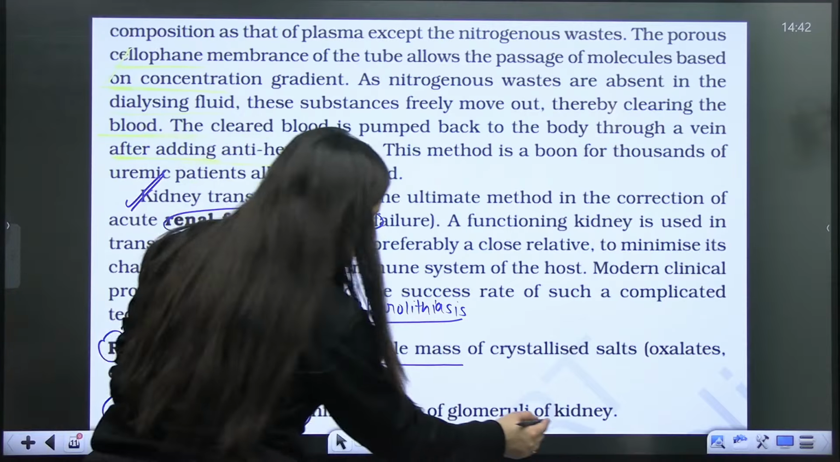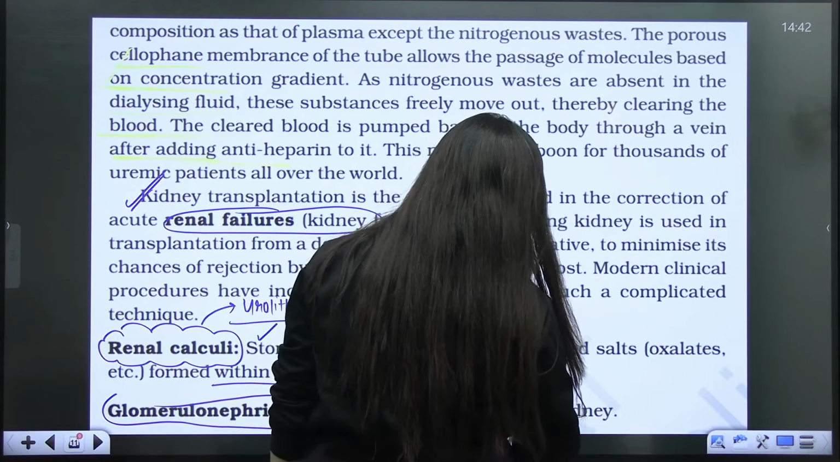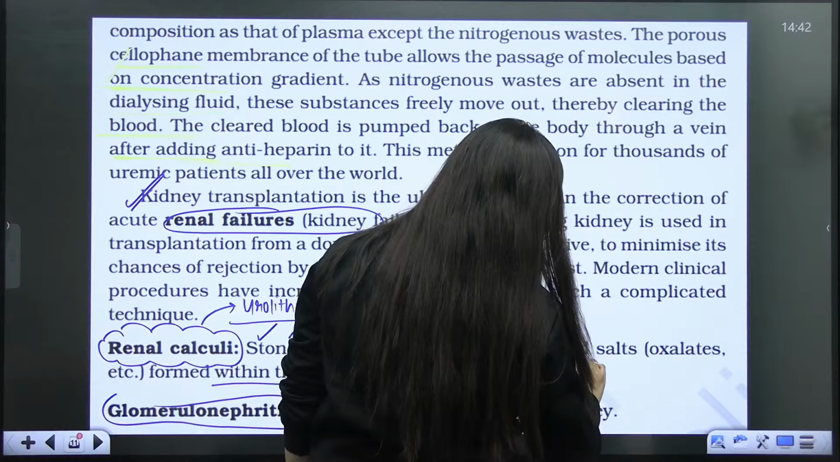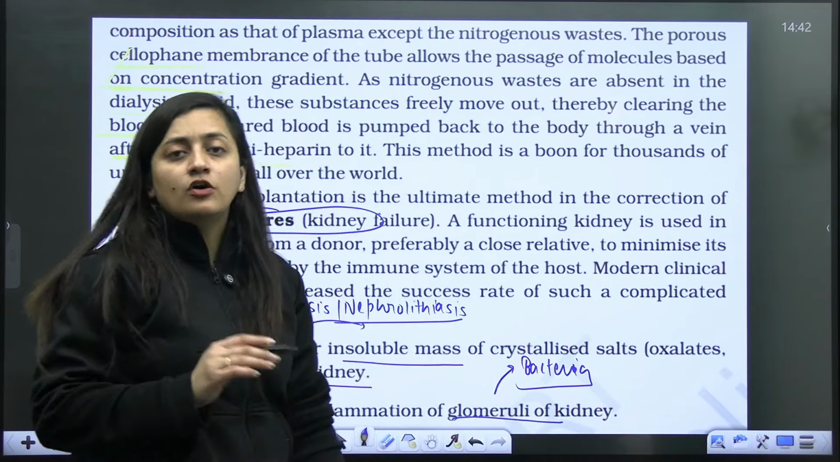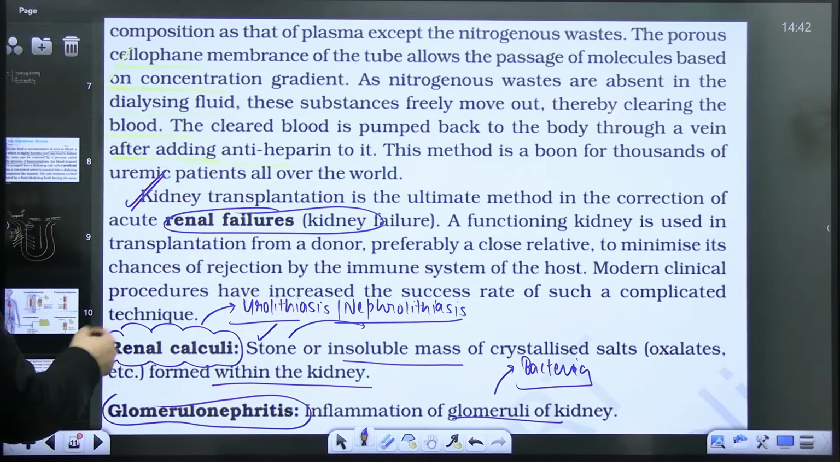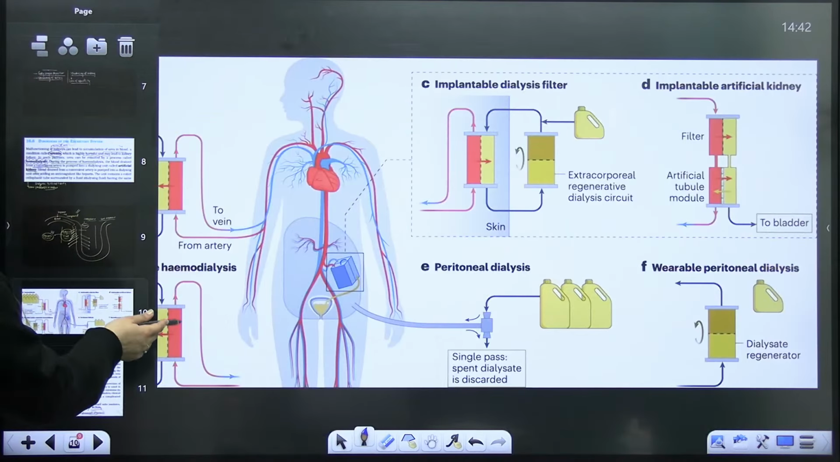So next is glomerulonephritis. It is the inflammation of the glomeruli of the kidney. So it can occur due to any infection also, right? Bacterial infection can also cause this. So there is inflammation of the glomerulus of the kidney. So let's move to the next part.